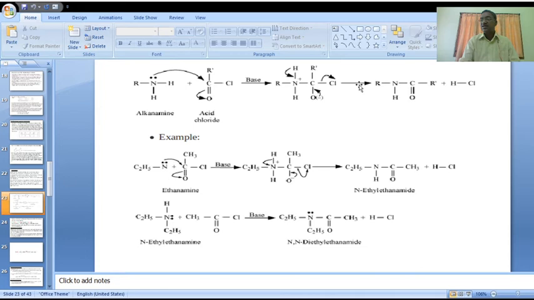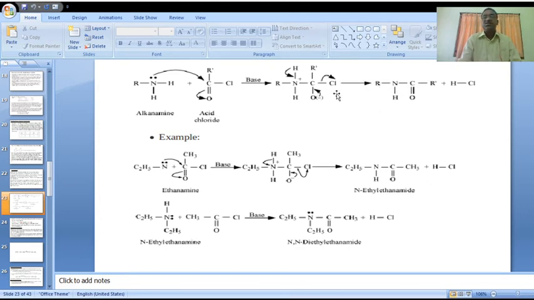The pyridine ring abstracts this HCl, the loss of H plus and Cl minus. That HCl is abstracted by the pyridine base. Pyridine base we are using in this step.